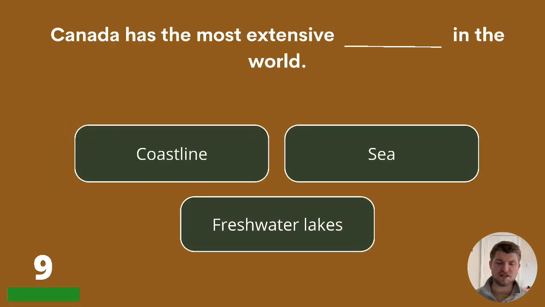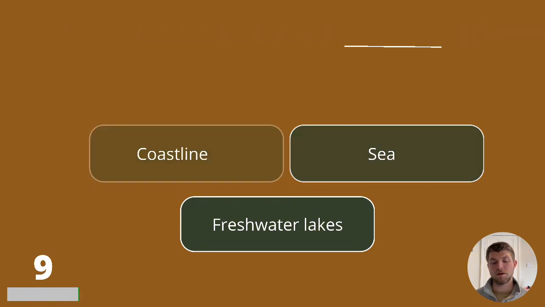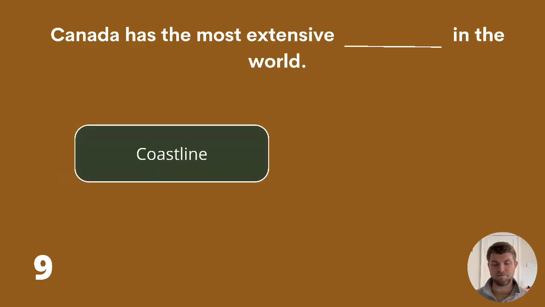Canada has the most extensive what in the world? Fill in that blank. Is it coastline, sea, or freshwater lakes? The answer is coastline.